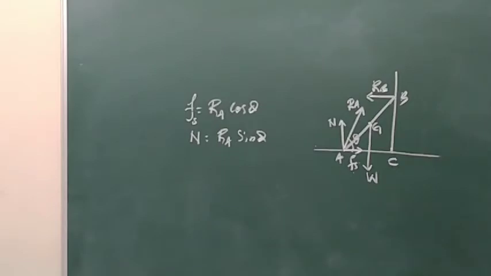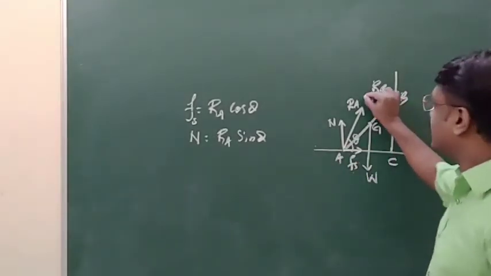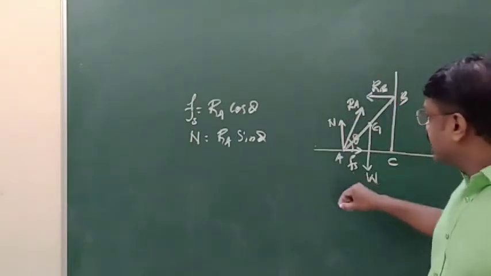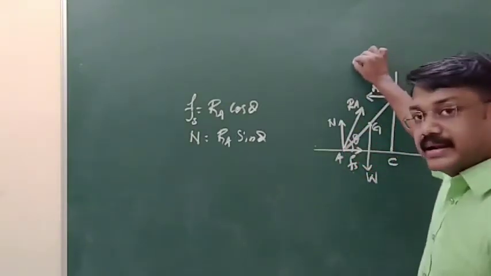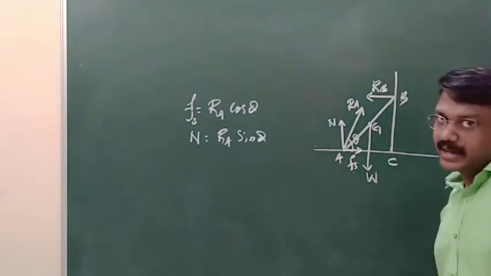Along the horizontal direction we have Fs and RB acting. Fs is acting towards the right and RB is acting towards the left. In the vertical direction, N is acting upward and W is acting in the downward direction.